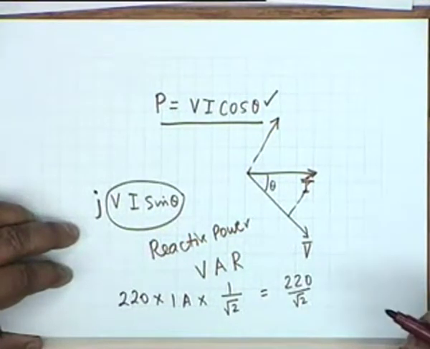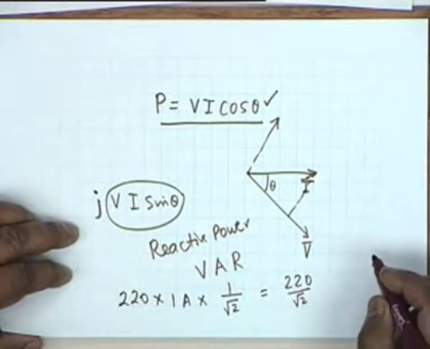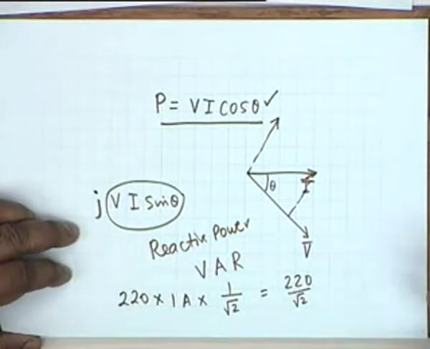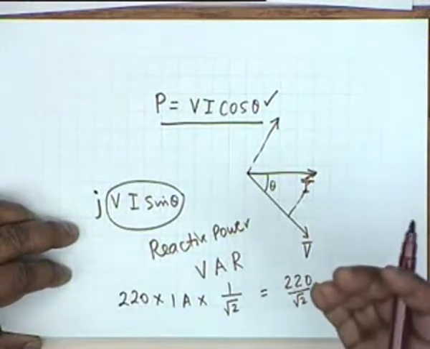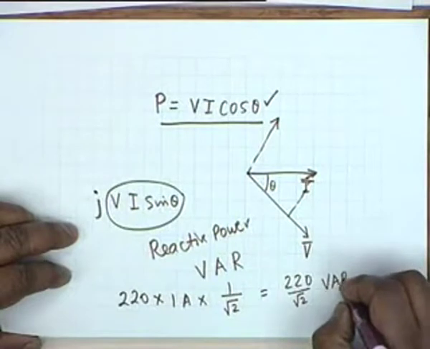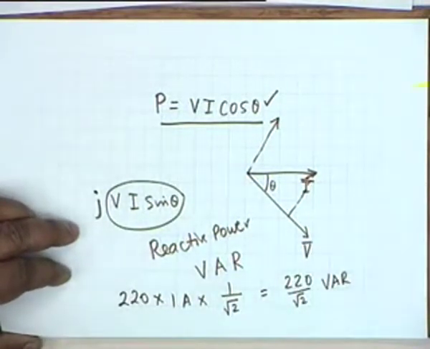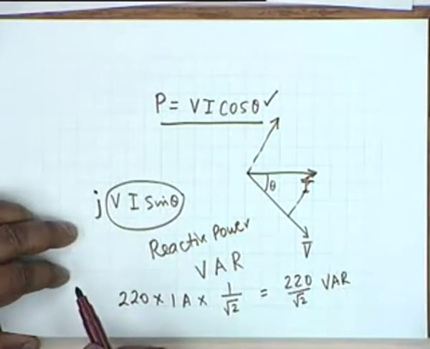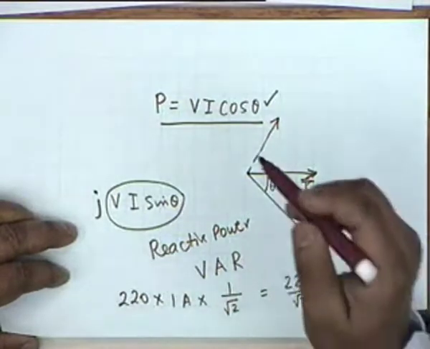Actually the unit should be watts, but we don't say watts, because watts is reserved for the energy dissipated or absorbed, energy which cannot be recovered, which is lost. So this is not called watts, this is called 220 by root 2 var, volt ampere product, reactive, but multiplied by sine theta.